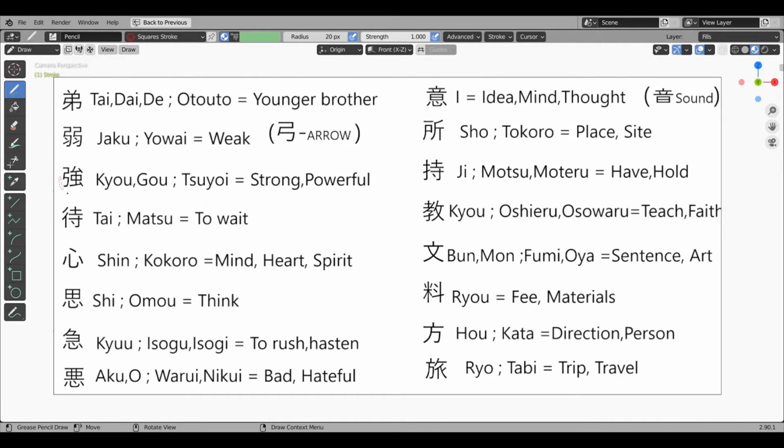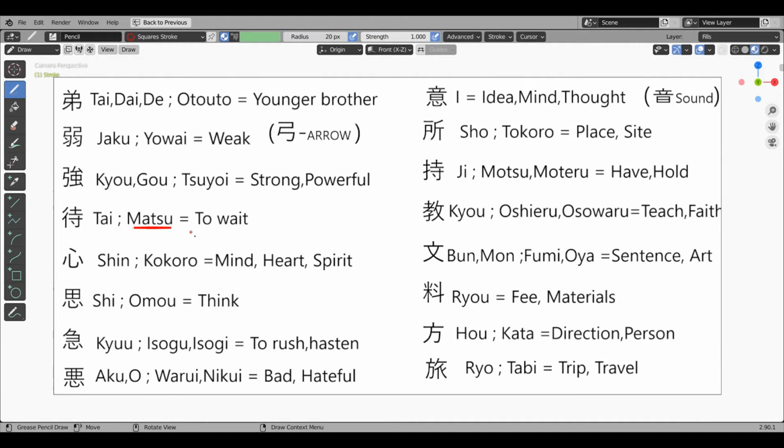The same arrow radical comes in the kanji for powerful also. The arrow is faster than all types of flies. This kanji is the fly kanji, and this kanji is soul or self. Fly self means flies like a mosquito, and this arrow is faster than any kind of fly, so it is powerful. This kanji means powerful. Kunyomi is tsuyoi and onyomi is kyo or go. This kanji comes in the word benkyo, which means study.